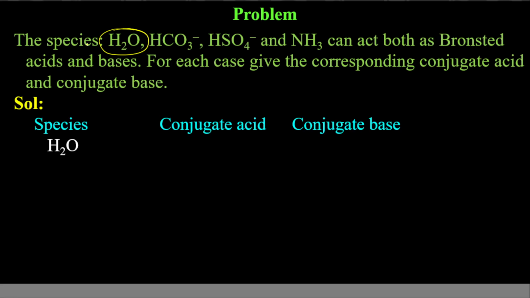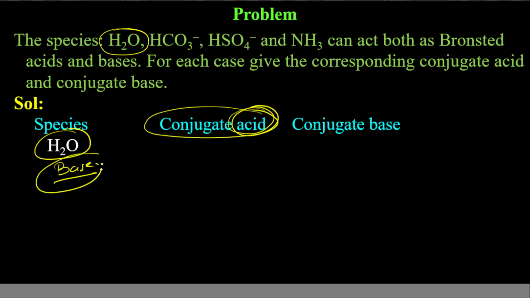So for this case, H2O, if we talk about conjugate acid, it means it will give you conjugate acid when itself it acts as base. So if it acts as base, then it will give you conjugate acid. And when it is acting as base, it means it will accept proton. So if it accepts proton, it will give you hydronium ion, H3O plus.